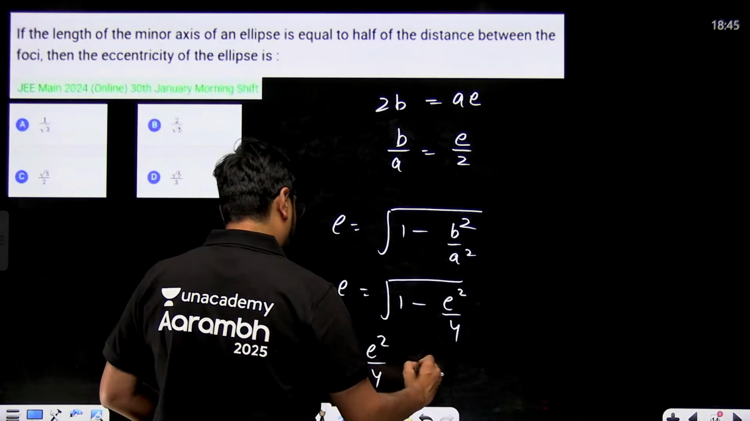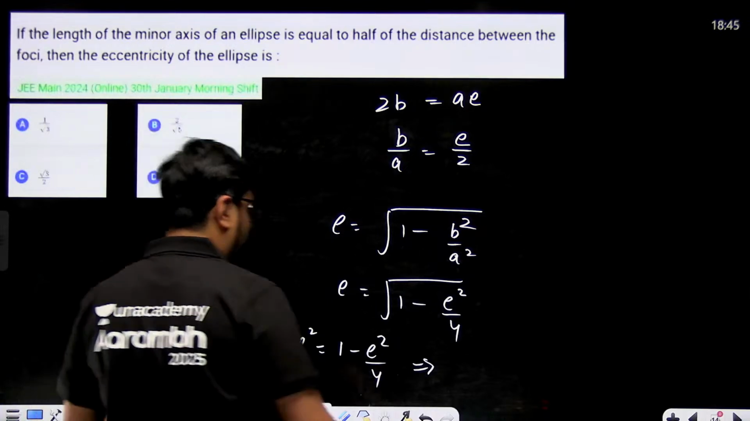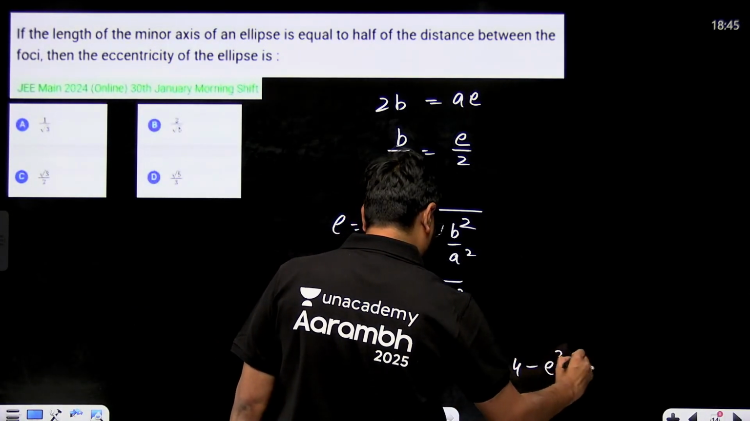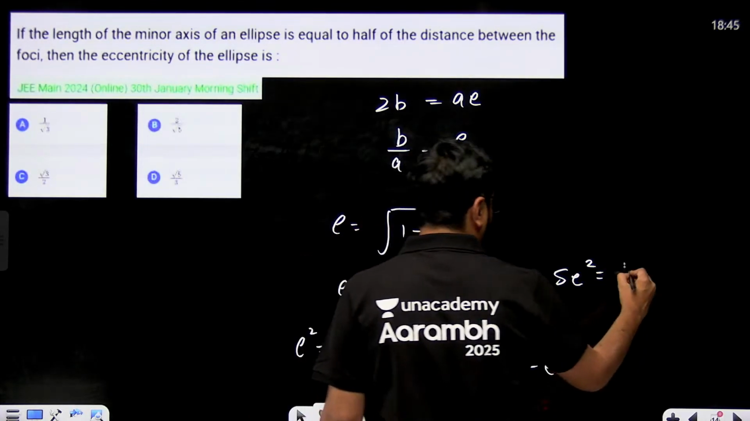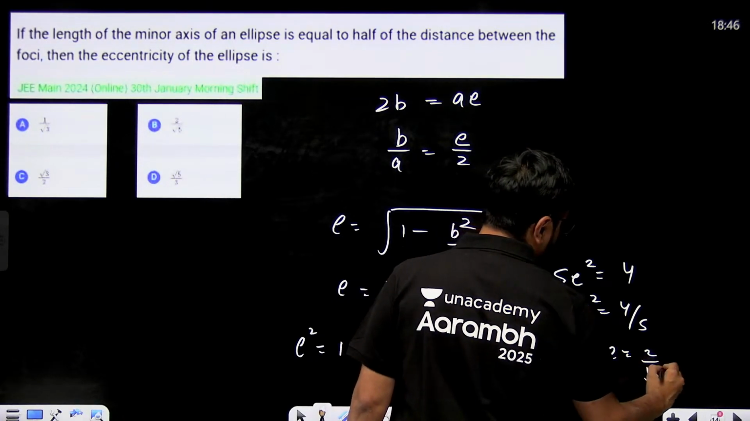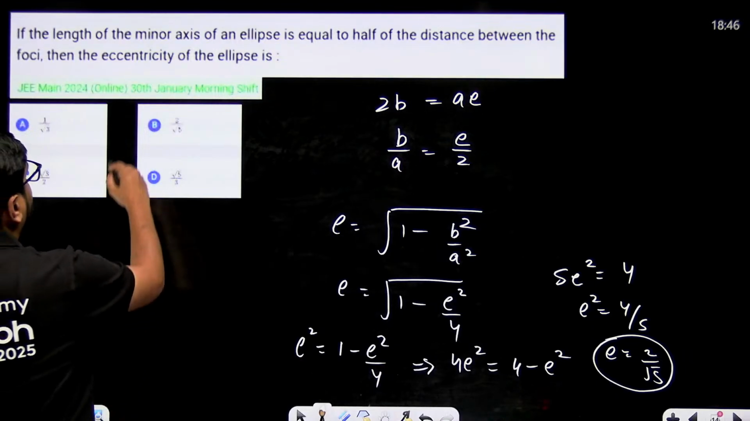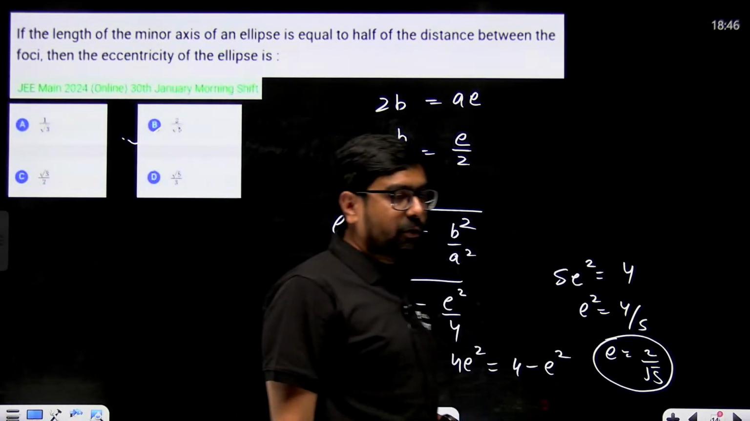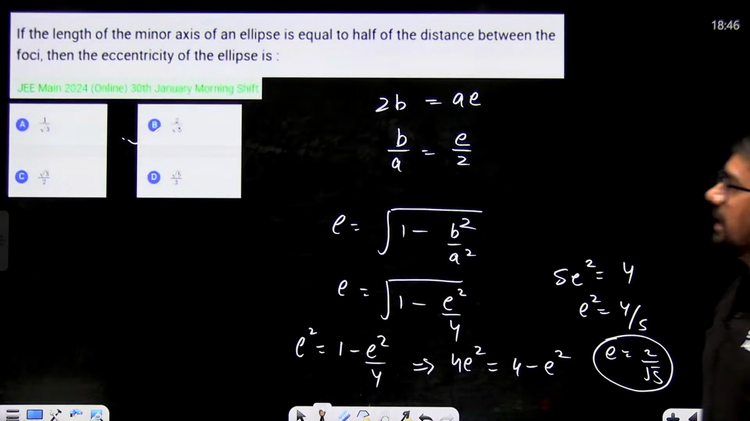That will give you 4 E square is equal to 4 minus E square. That means 5 E square is equal to 4. So E square will be equal to 4 by 5. E will be equal to 2 by root 5. 2 by root 5 should be your answer. It is there in the options, the second option is actually 2 by root 5. Easy calculation. This came in 2024.